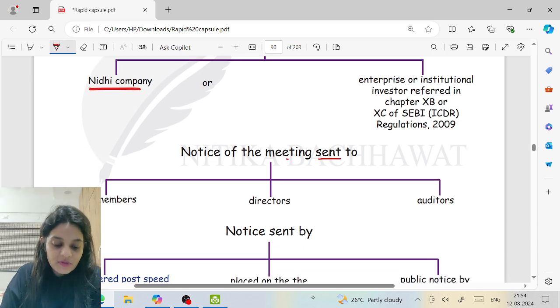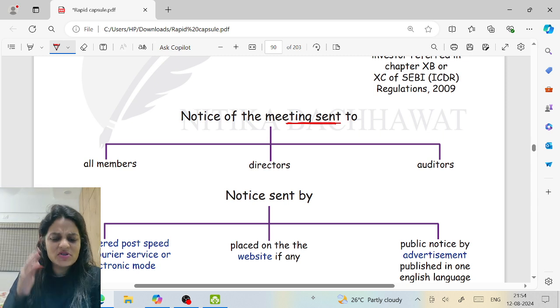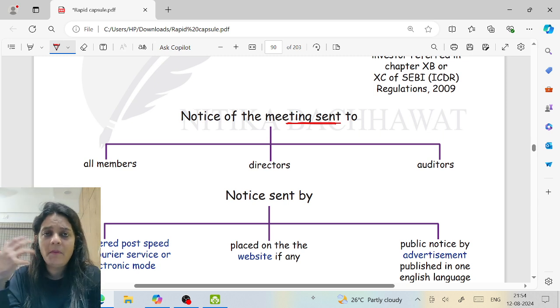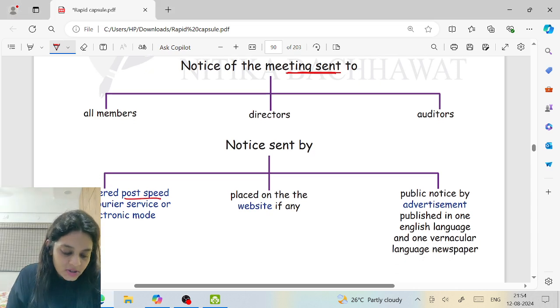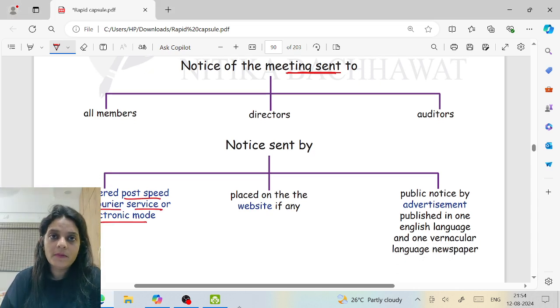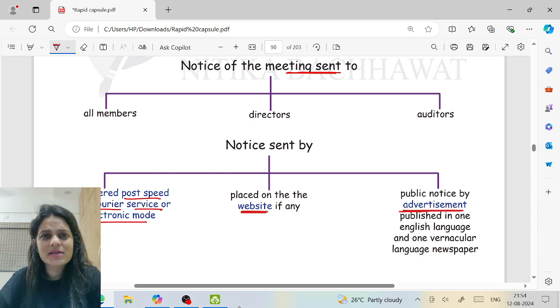Now, the notice of this meeting will also be sent to whom? Members, directors, auditors. Just like section 101, same: members, directors, auditors. Notice has to be sent how? Registered post, speed post, courier service or electronic mode. Same as notice, it will also be placed on the website. It will also be put up as an advertisement, a public notice.